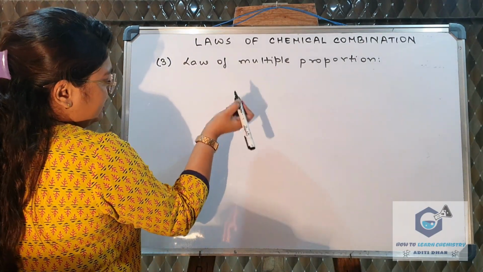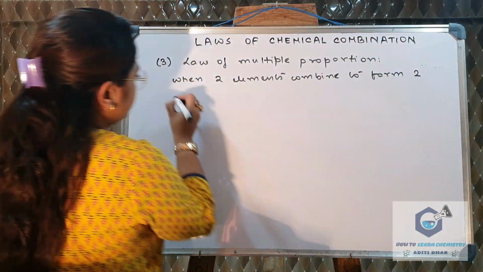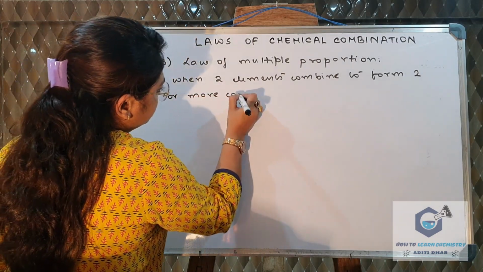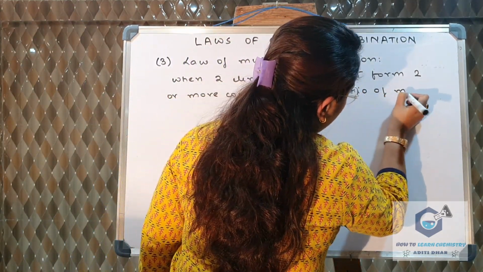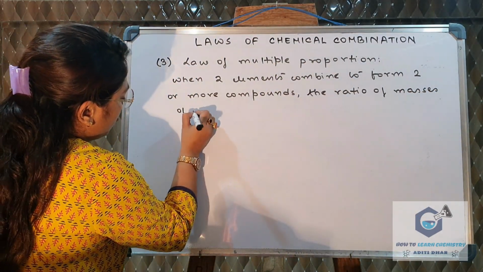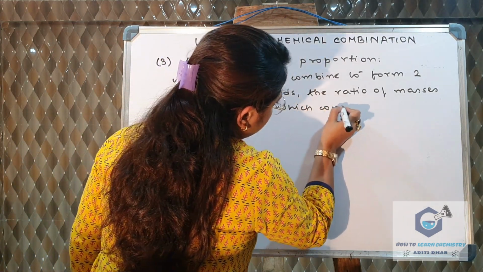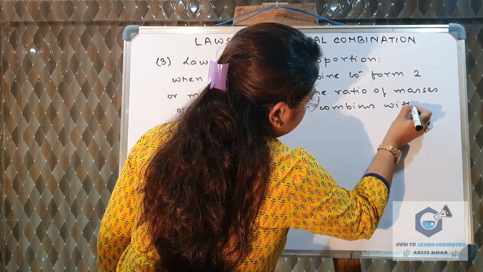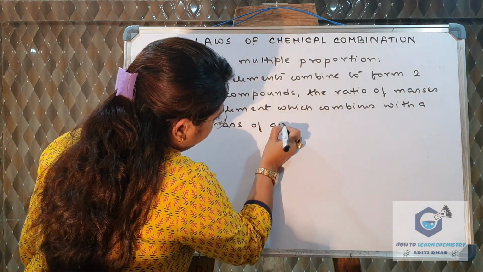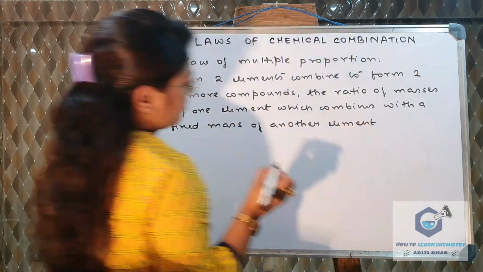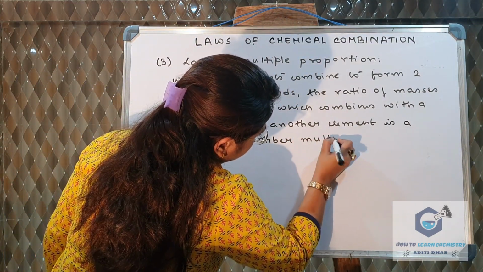When two elements combine to form two or more compounds, the ratio of masses of one element which combines with a fixed mass of another element is a whole number multiple.